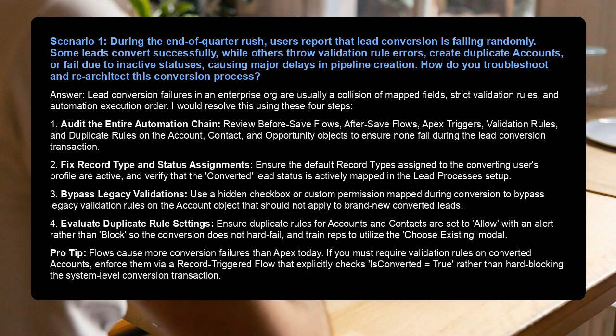4. Evaluate duplicate rule settings. Ensure duplicate rules for accounts and contacts are set to allow with an alert rather than block, so the conversion does not hard fail, and train reps to utilize the choose existing modal. Pro tip: flows cause more conversion failures than Apex today. If you must require validation rules on converted accounts, enforce them via a record-triggered flow that explicitly checks IsConverted equals true rather than hard blocking the system-level conversion transaction.